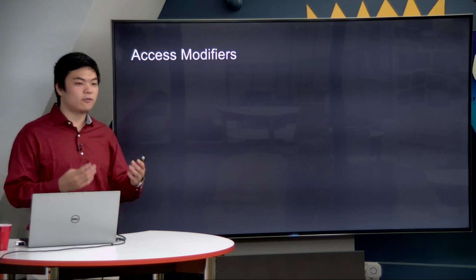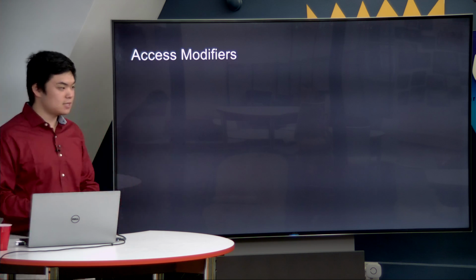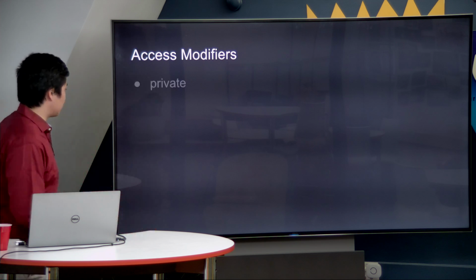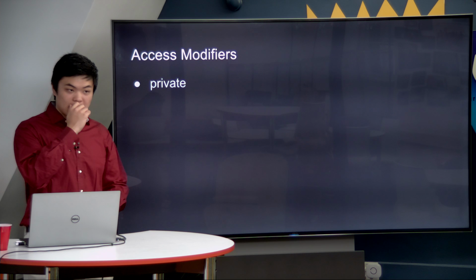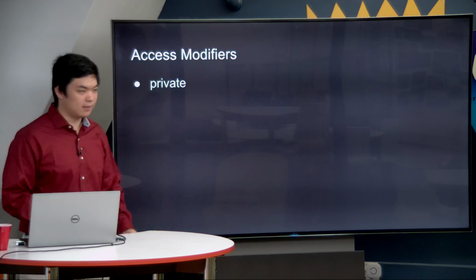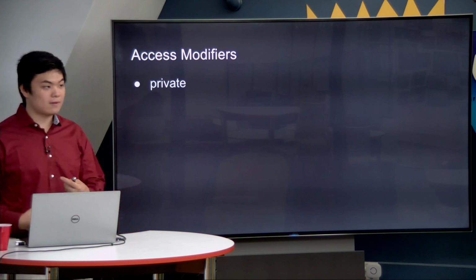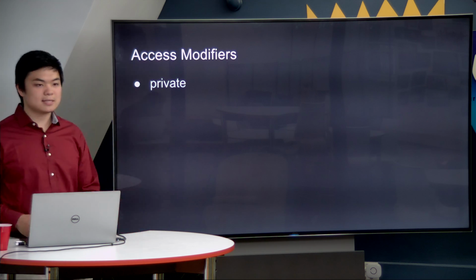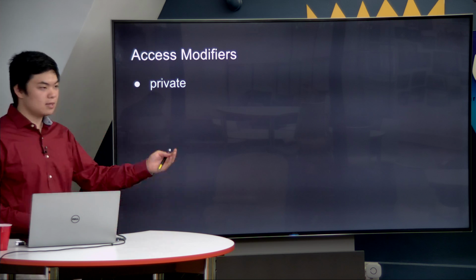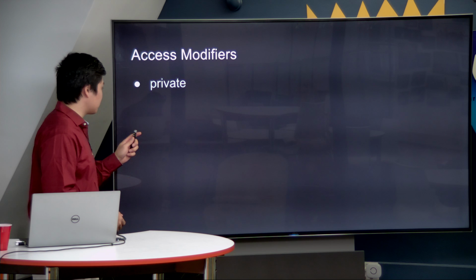Well, Java actually has 4 different levels of specificity, 4 different levels of access. Let us start with the most restrictive access modifier. It is called private. Private means exactly what it is. It is very private because when you specify a private variable or private method, only the class that it is inside can use it. Nothing outside of that class can ever reference this private method or this private object.